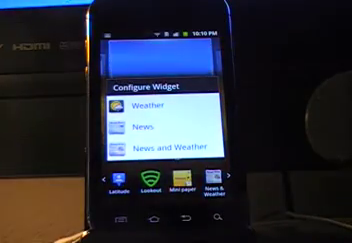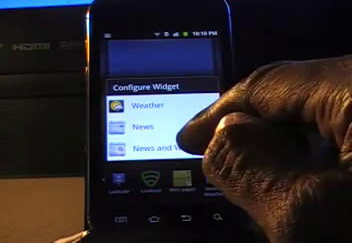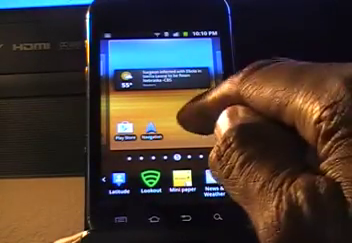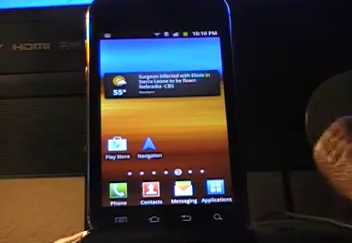Let go. Now this particular widget asks you for 3 different options. So I'm going to go with news and weather. And then when you're done, you just press that screen and there you go. You have a widget on that particular screen.